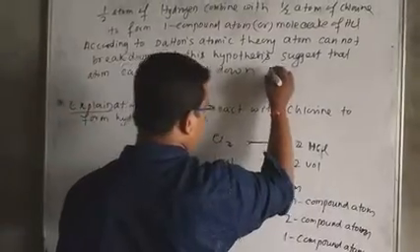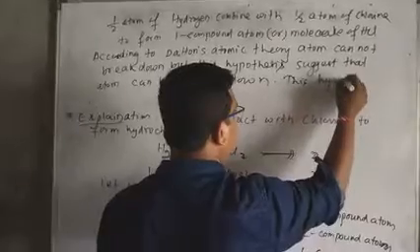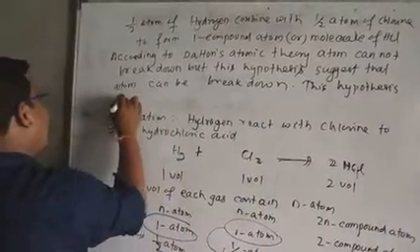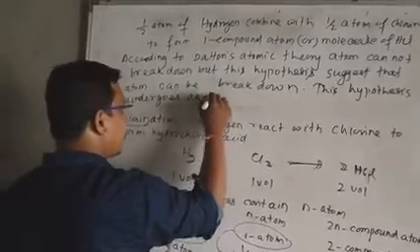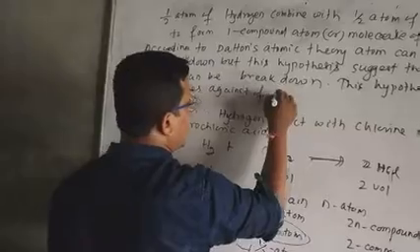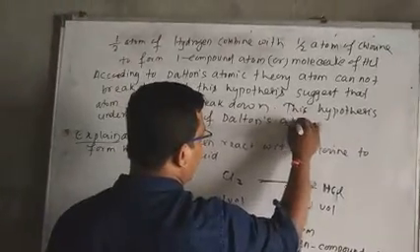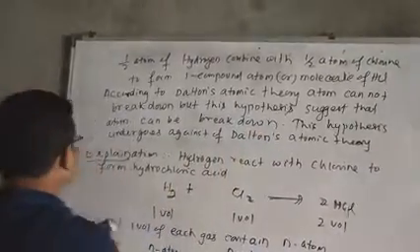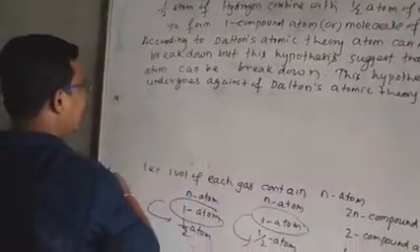That means this hypothesis goes against Dalton's atomic theory.